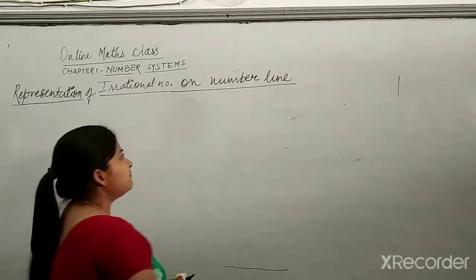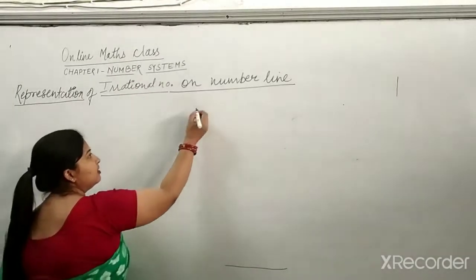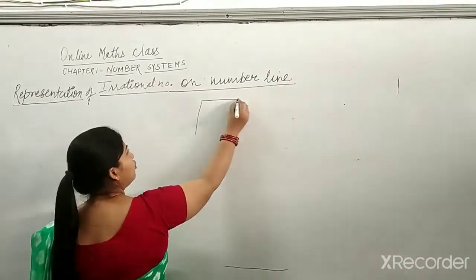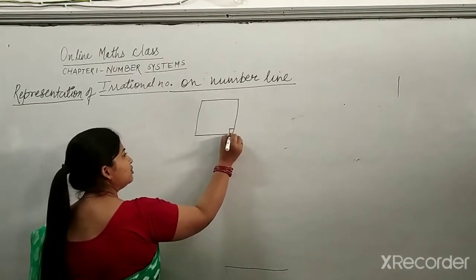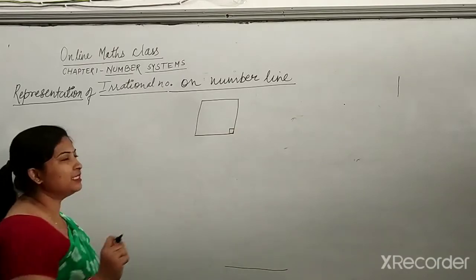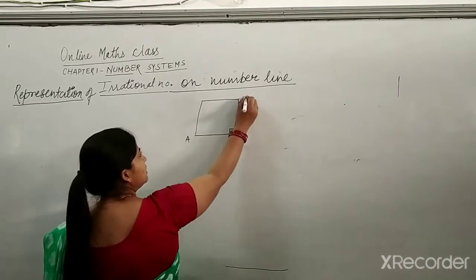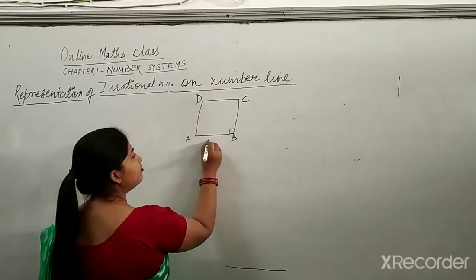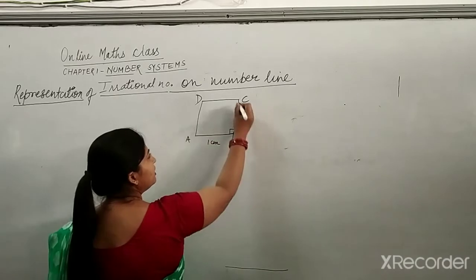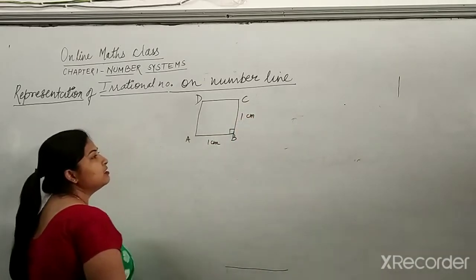First we will start with a square. All of you know what a square is: a square whose all sides are equal and each angle is 90 degrees. So I am considering a square ABCD, and I am assuming that the value of AB is 1 centimeter and the value of BC will also be 1 centimeter as it is a square.